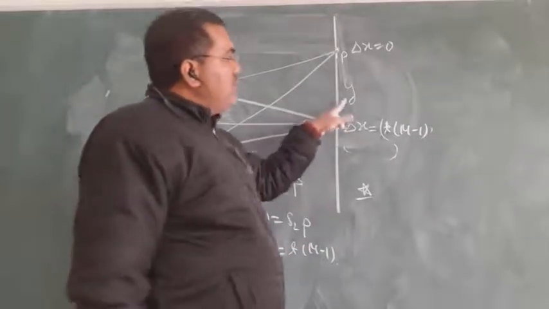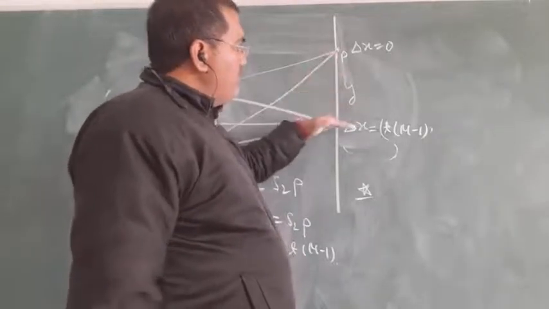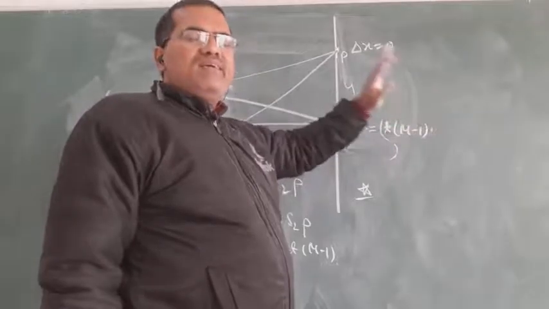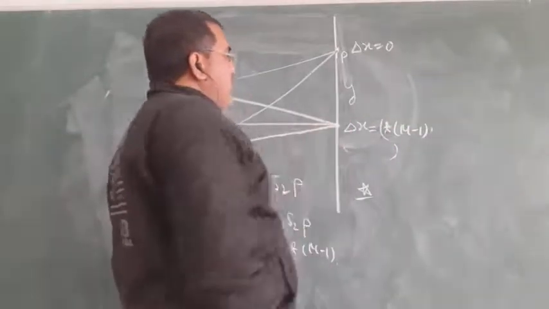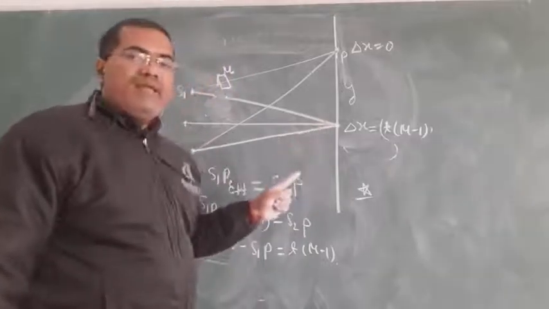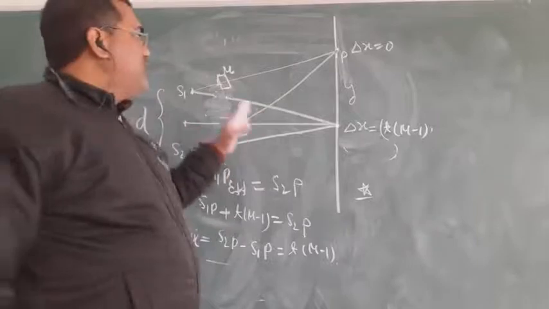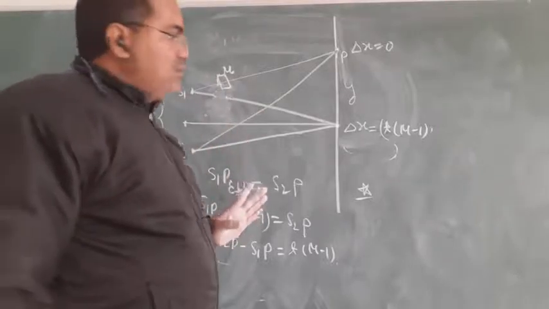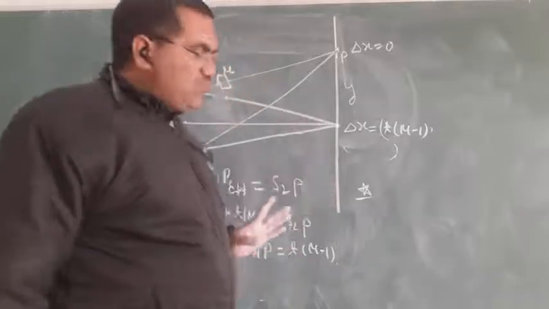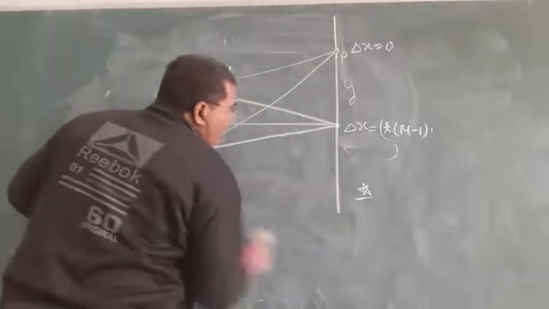Let the central maxima be shifted up to height y from the initial central maxima, the point where the initial central maxima was obtained in the previous YDSE, when no slab was inserted. So let's see.